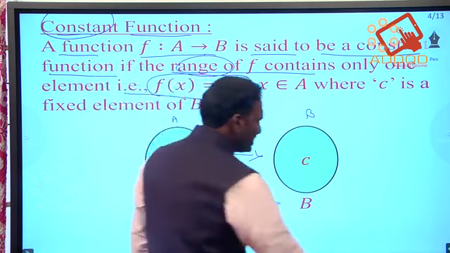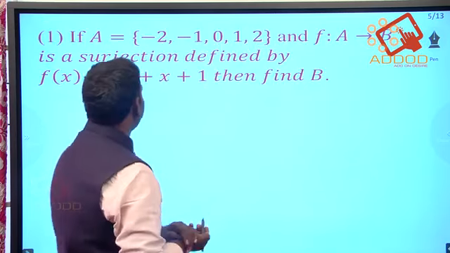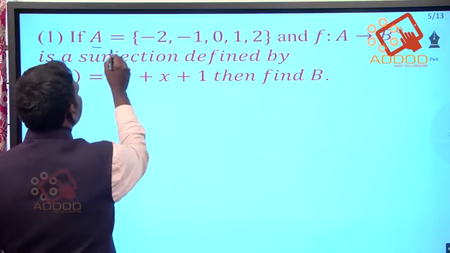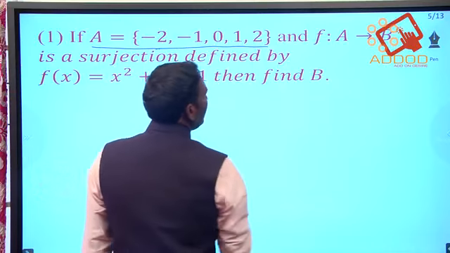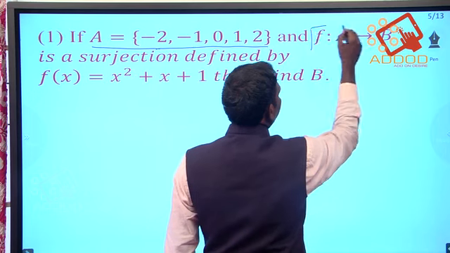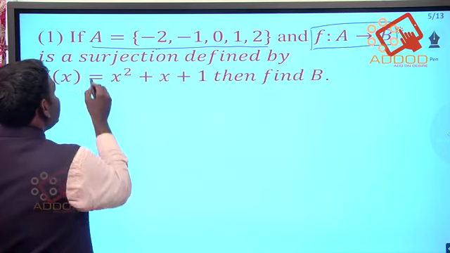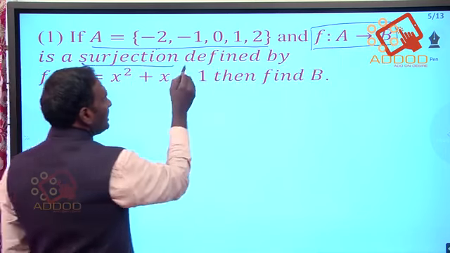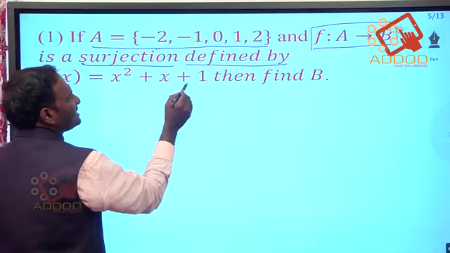Next, one more definition. Here we have one question, we need to do this now. A is given by -2, -1, 0, 1 and 2. f is a mapping from A to B, a surjection defined by f of x is equal to x square plus x plus 1.